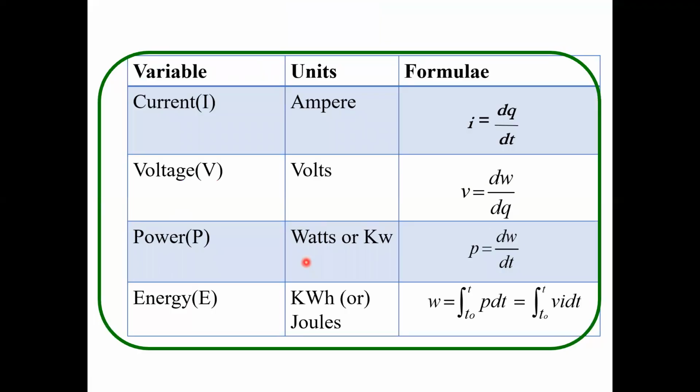Next one, a consolidated sheet of different parameters: current, voltage, power, energy, and their units and formulas. Current units are amperes. Formula is I equal to dq by dt. Voltage units are volts. V equal to dW by dq. Power units are watts or kilowatts, 10 cube. P equal to dW by dt. Energy units are joules or kilowatt hour, and W is equal to integral P dt. This is the consolidated sheet of different parameters.